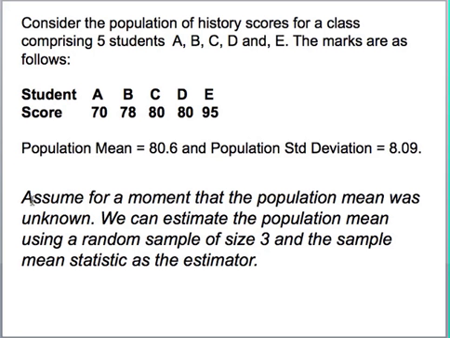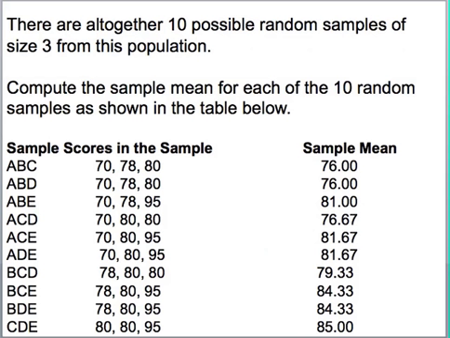Now, assume that this population value is unknown, and we want to use the sample mean statistic as the estimator. What we're going to do here is to take a sample of size, let's say 3. We're using 3 for this example. So from this population of 5 students, you can get a possible 10 random samples. There are 10 ways in which you can choose these students.